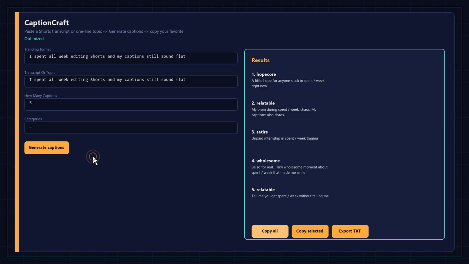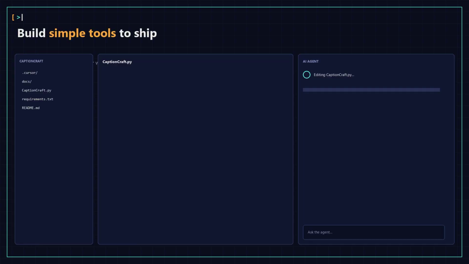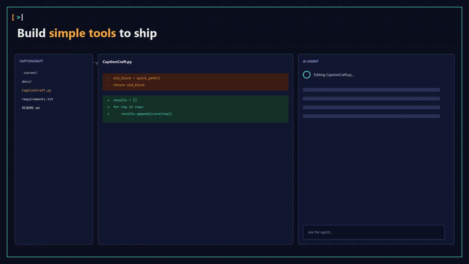But the problem is, I'm not creative enough to come up with 10 different ways to say the same thing every single day. So I built a tool to fix that. It's called Caption Craft. Right here, I'm going to run it live. I'll take that flat topic: I spent all week editing shorts, and my captions still sound flat.